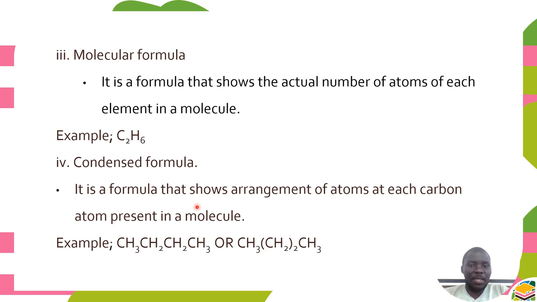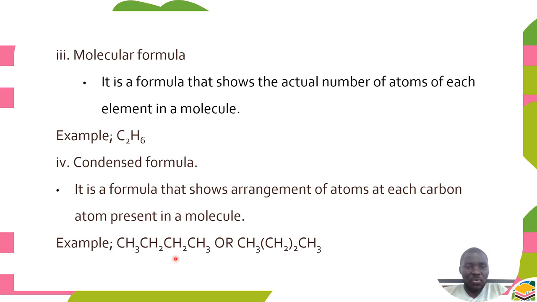It is a formula that shows the arrangement of atoms at each carbon atom present in a molecule. For example, at the first carbon here, we have 3 hydrogens. The second carbon, we have 2 hydrogens. The third carbon, we have 2 hydrogens. The fourth one, we have 3 hydrogens here, and it can be simplified in this way.